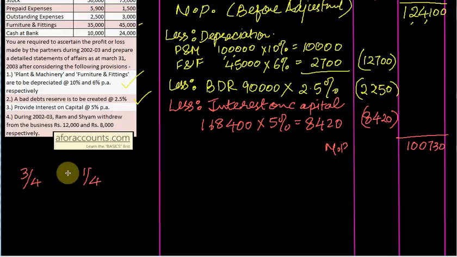So interest on capital is 8420. Now divide it in 3/4 and 1/4, that comes to 6315 and 2105. So for R, interest will be 6,315. For S, the interest will be 2,105.